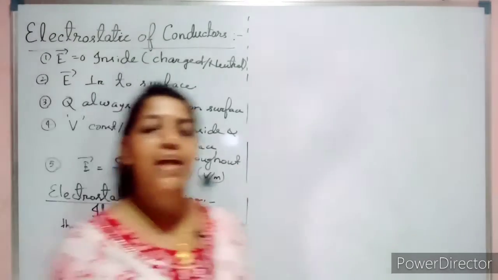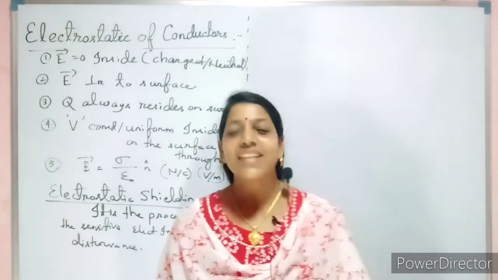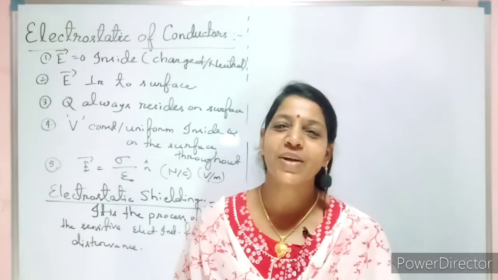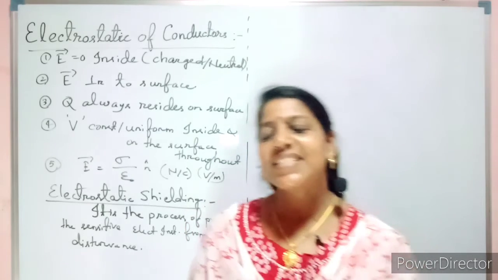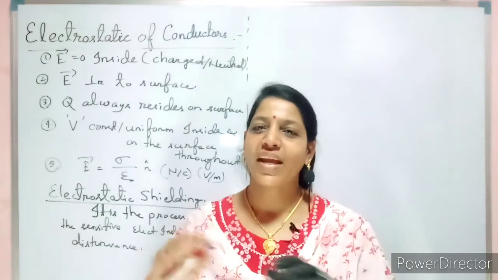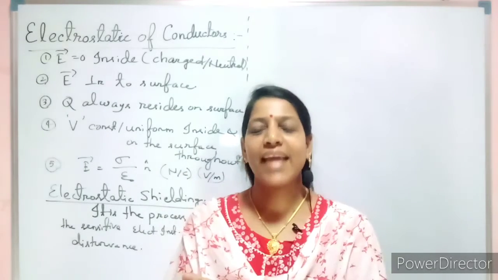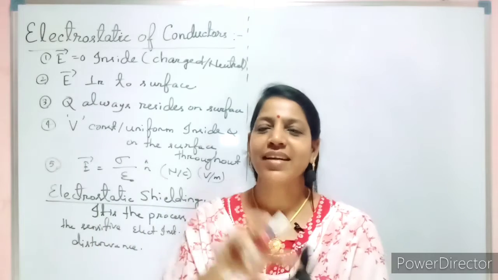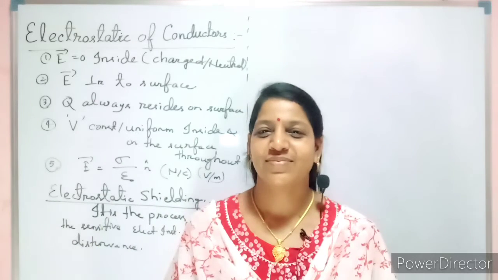This is called electrostatic shielding. So what they used to do to shield the body or the instrument? They just take a cavity, or a cage-like material, a metal cap, and insert the device inside it and close it.